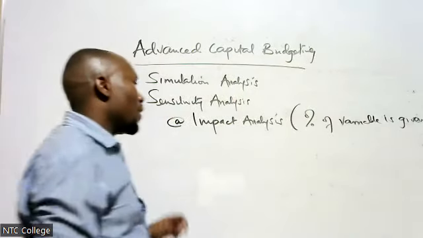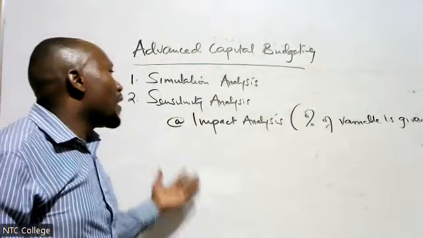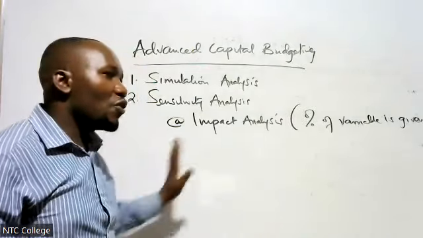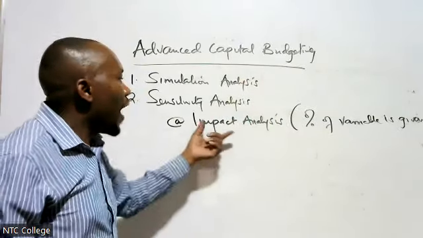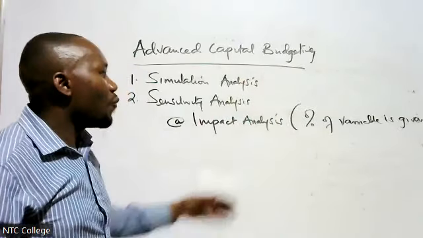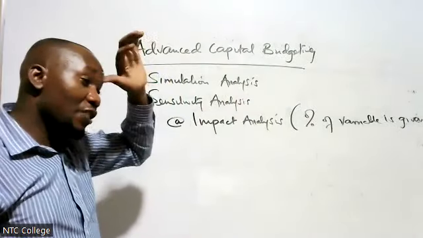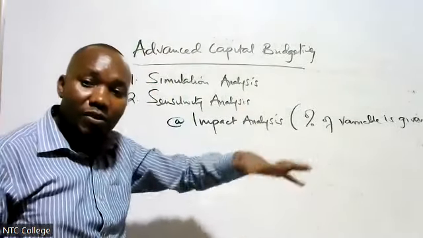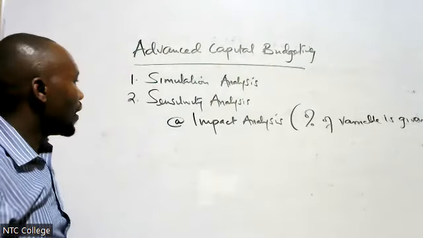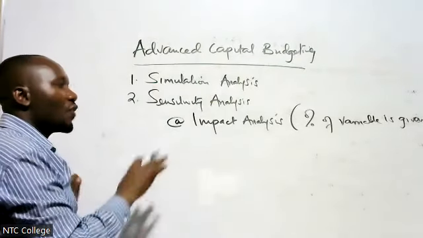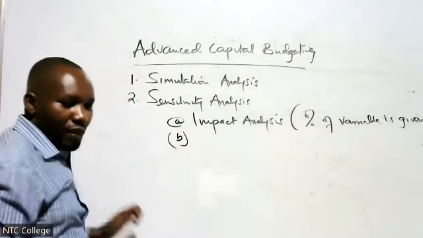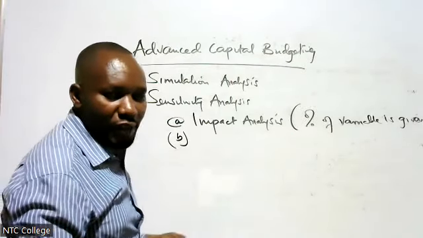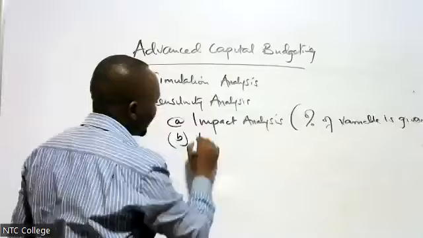They will tell you that one item varies by 10%. The cost has gone up by 10%. They will tell you how the item varies with what percentage. So they will tell you what percentage it has reduced or increased. Then you now calculate the implication on the revenue, and we shall be able to see that. The second one is called break-even point sensitivity analysis.